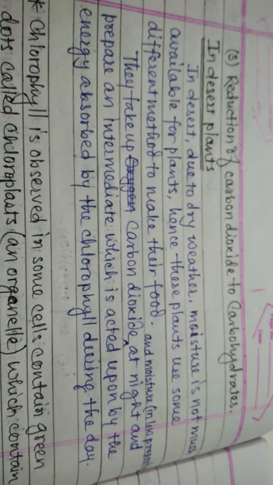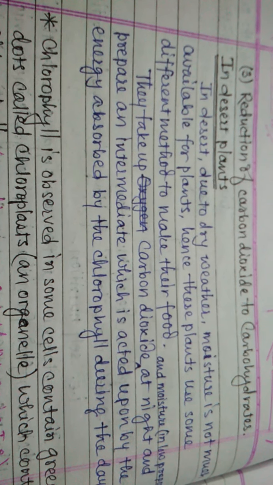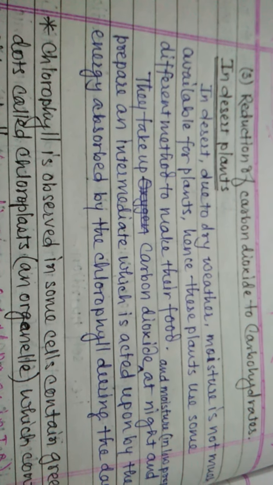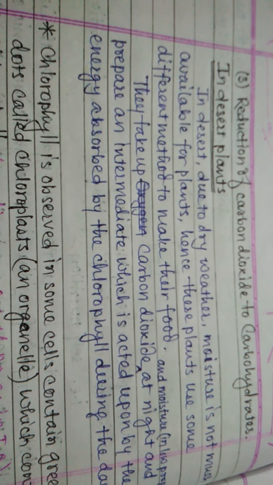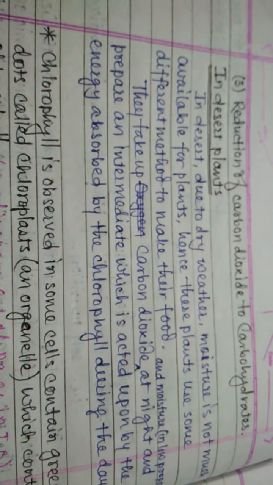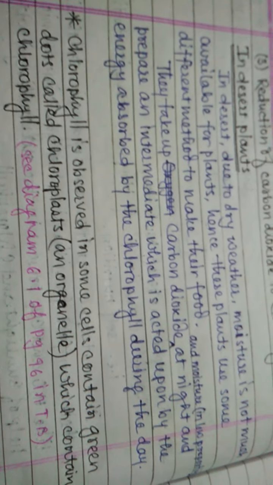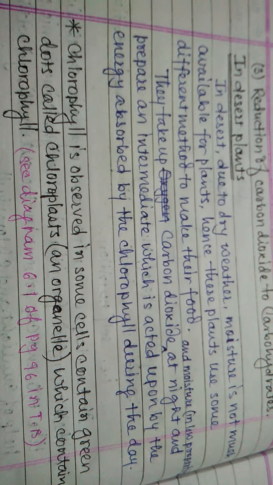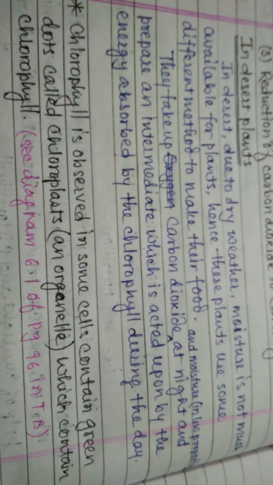Hence, these plants use a different method to make their food, other than the whole photosynthesis process, because water is not available in the soil and in the atmosphere also.